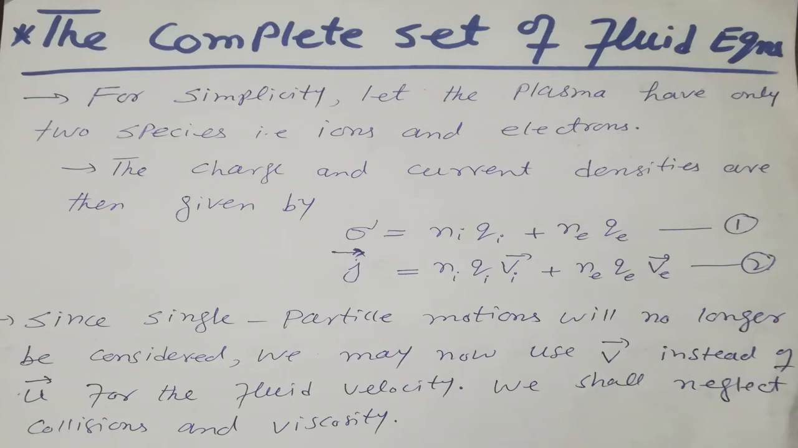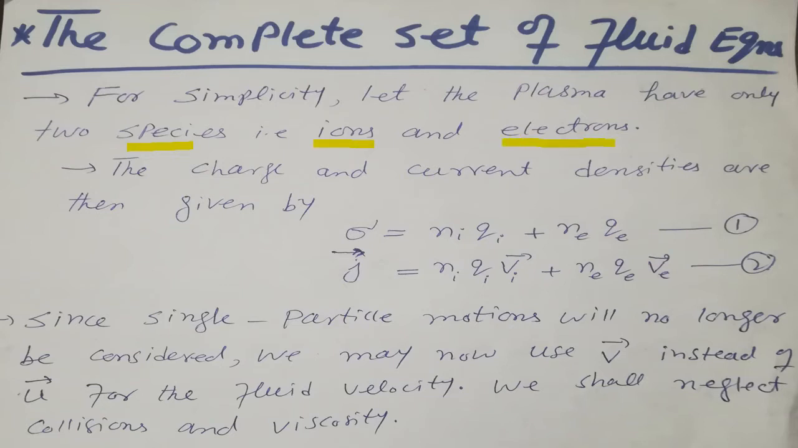We know the definition of plasma. A plasma is a quasi-neutral gas of charged and neutral particles which exhibit collective behavior. We said that plasma consists of ions, electrons as well as neutral particles. But for simplicity, we just consider plasma to have only two species, like